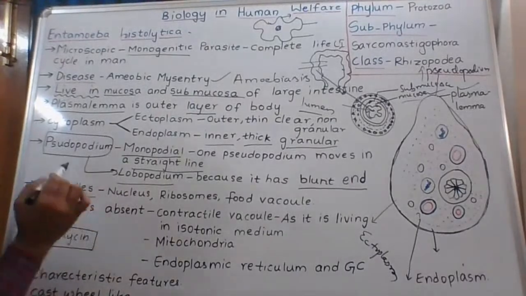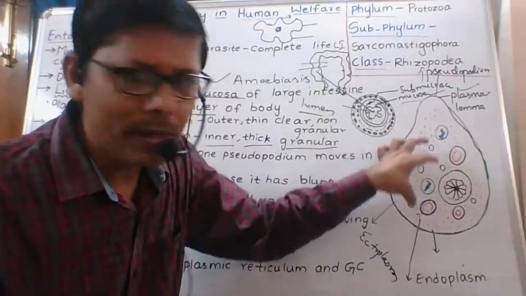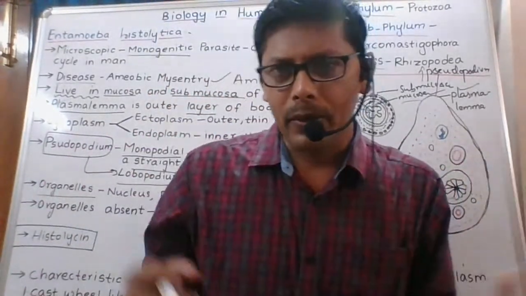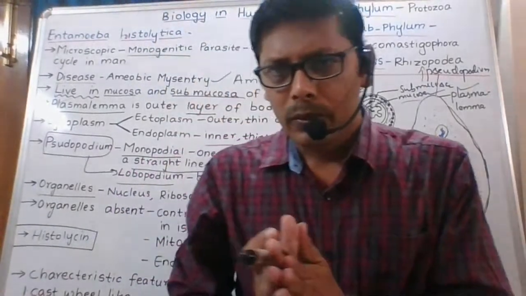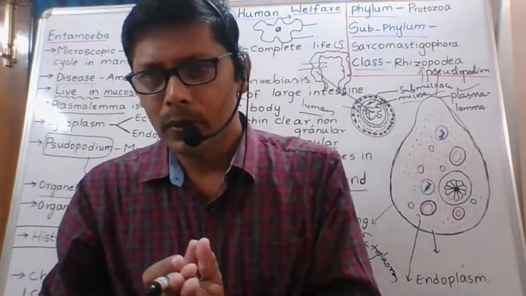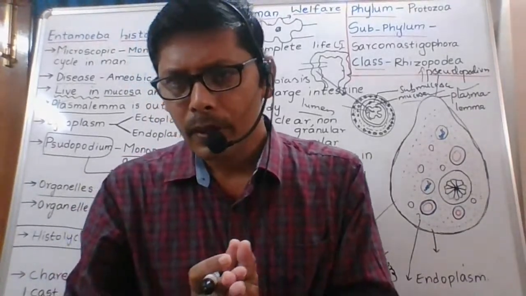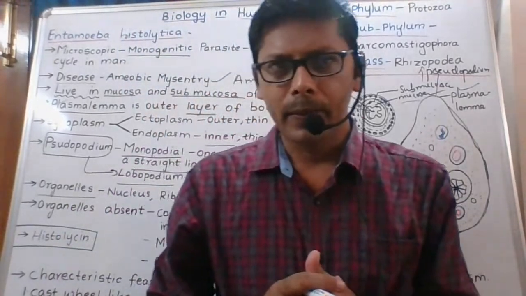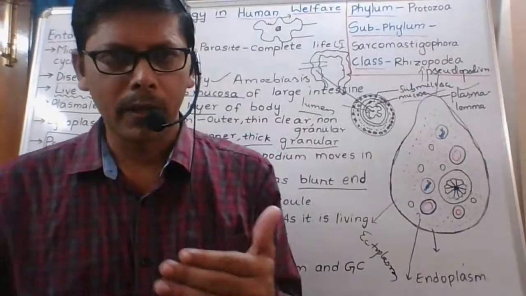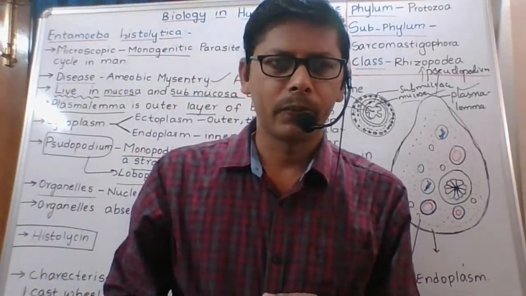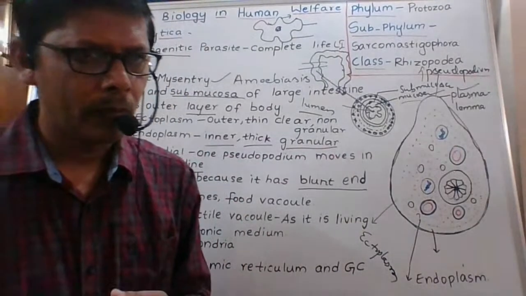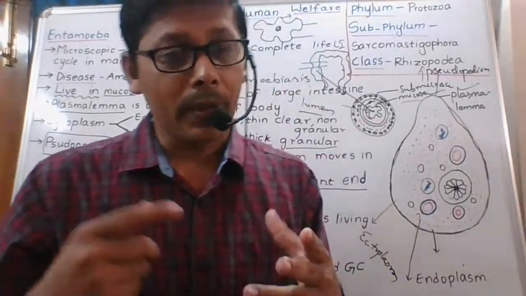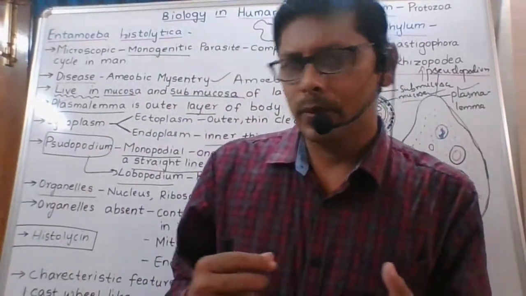Next, organelles. Inside this endoplasm, different organelles are present. But is it eukaryote or prokaryote? Can you type in your answer? Yes, you have to draw the diagram, later in the evening. This is a 4 marks question: write about the trophozoite stage.